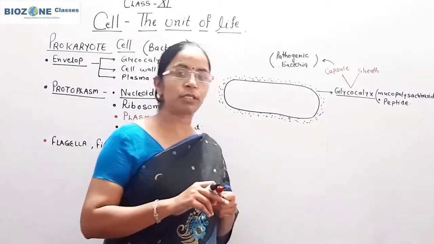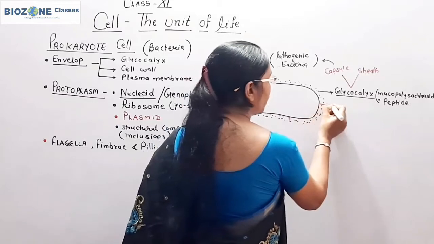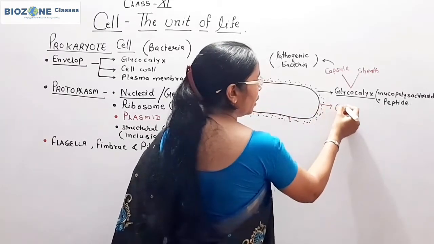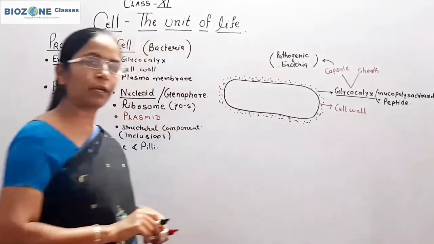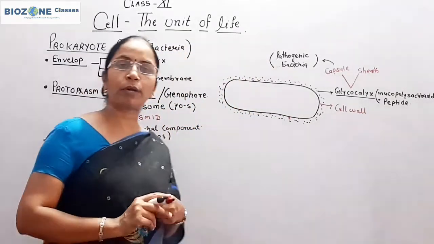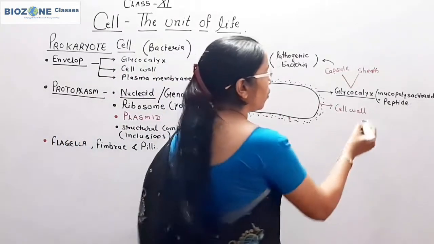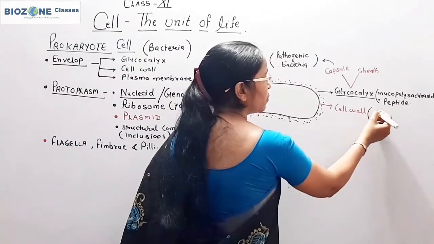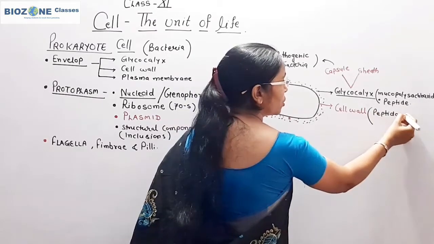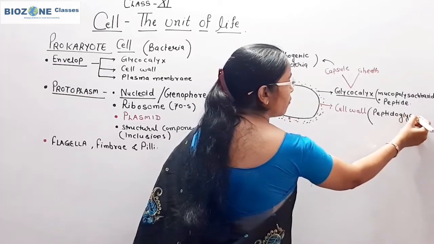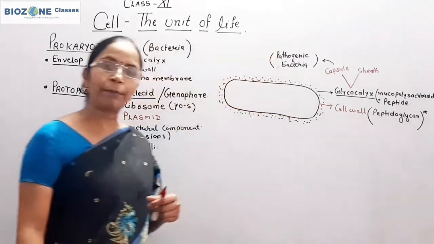Now we come towards the second important structure of the envelope. The second layer of the envelope is called the cell wall. When we study the cell wall of the prokaryotic cell, remember that the cell wall of the bacterial cell is mainly made up of peptidoglycan.